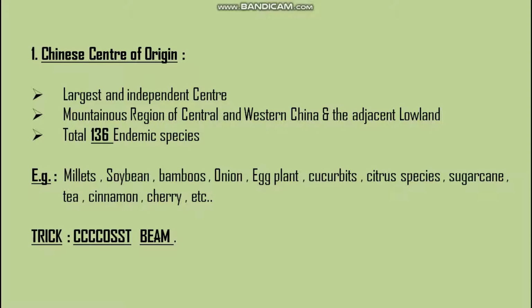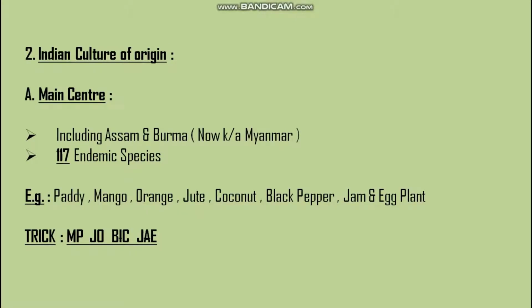cinnamon, cherry, etc. So the trick to learn these examples is COST BEAM. In the spelling of cost, you need to write C for 4 times and S for 2 times. So for C, it is cucurbit, citrus species, cinnamon and cherry. For O, it is onion. For double S, it is soya bean and sugarcane. For T, it is tea, and for B, it is bamboo, E for eggplant, and leave A, then M for millets.